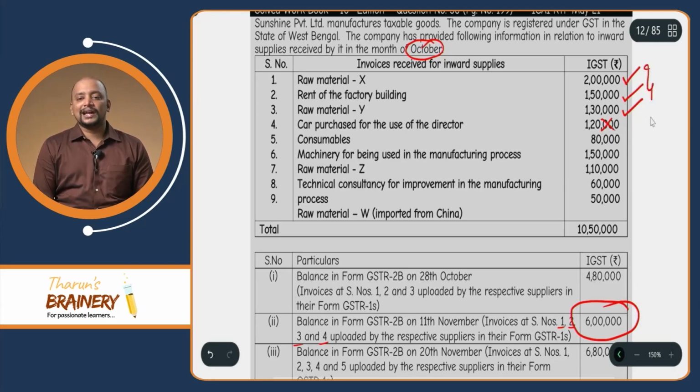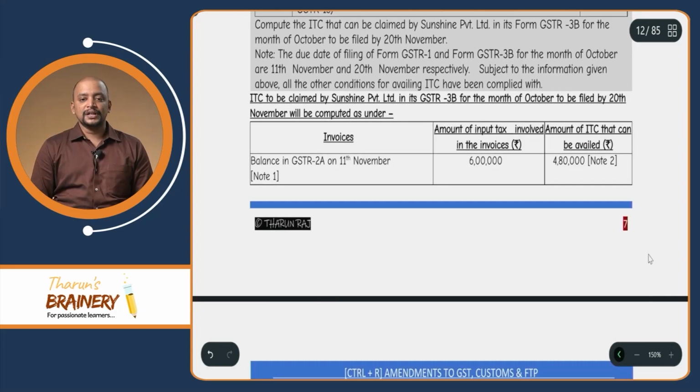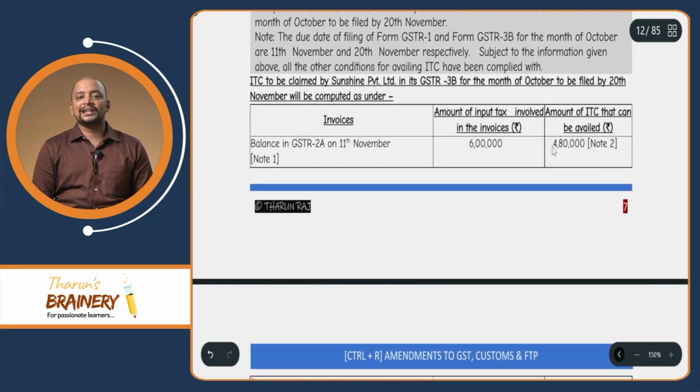So therefore we can take ITC only with respect to this 3. Okay, so that is 2 lakhs, 3 lakhs, 4 lakhs and 4,80,000. On 4,80,000 only ITC can be availed. So that is with respect to this. So here if you see 6 lakhs, but we can take ITC only on 4,80,000.